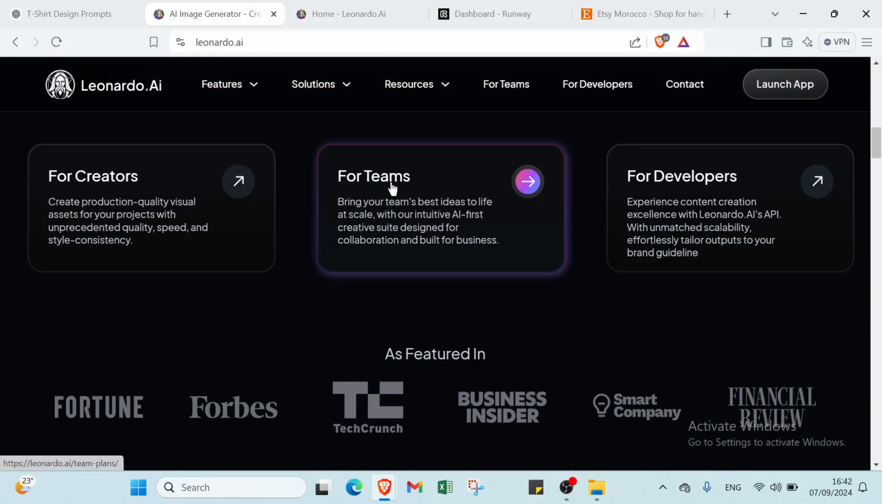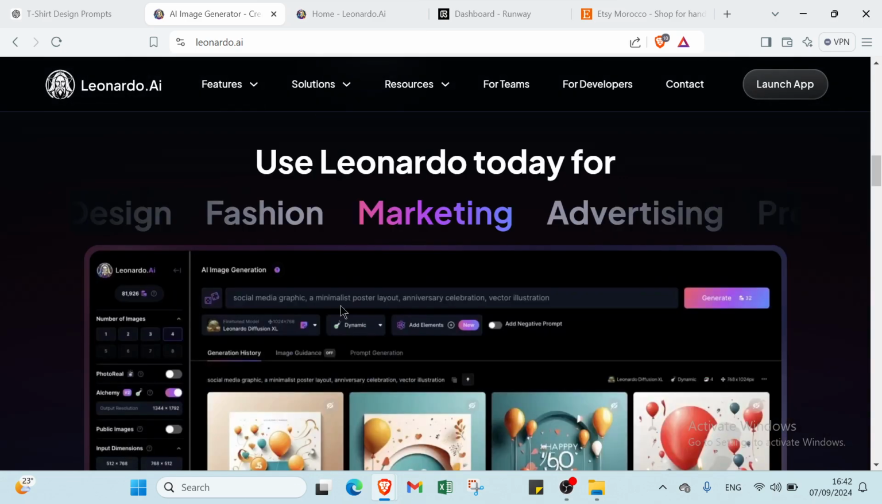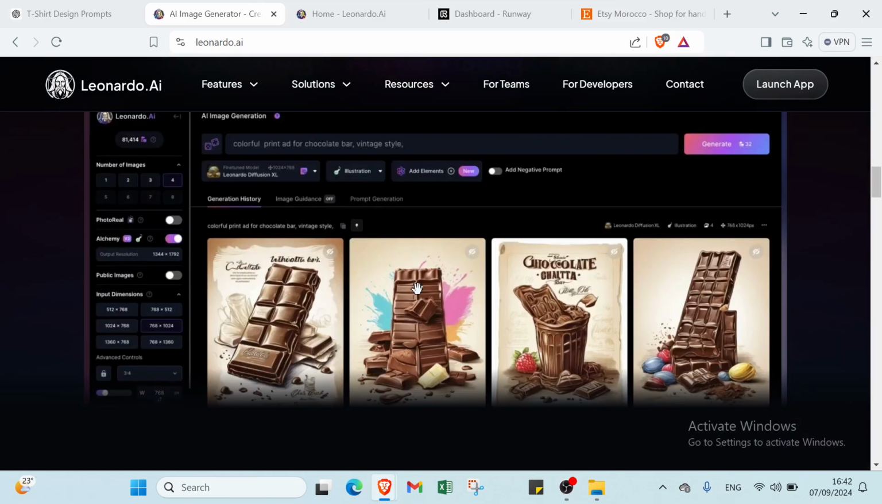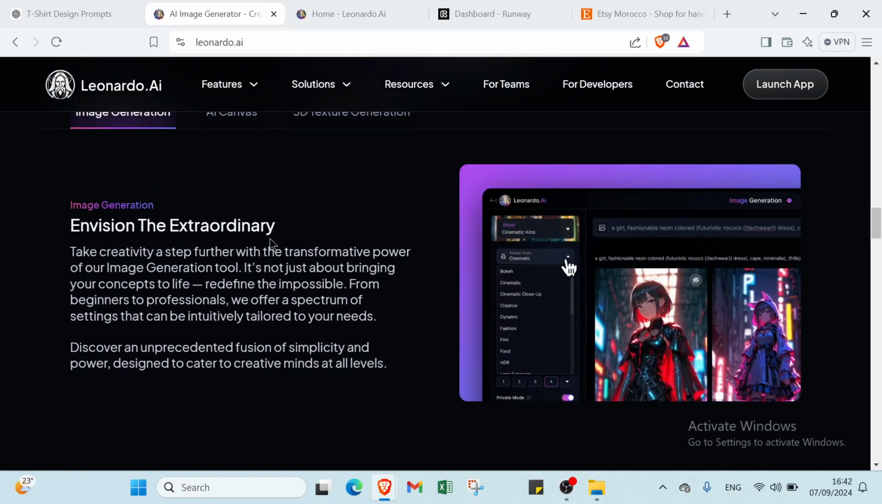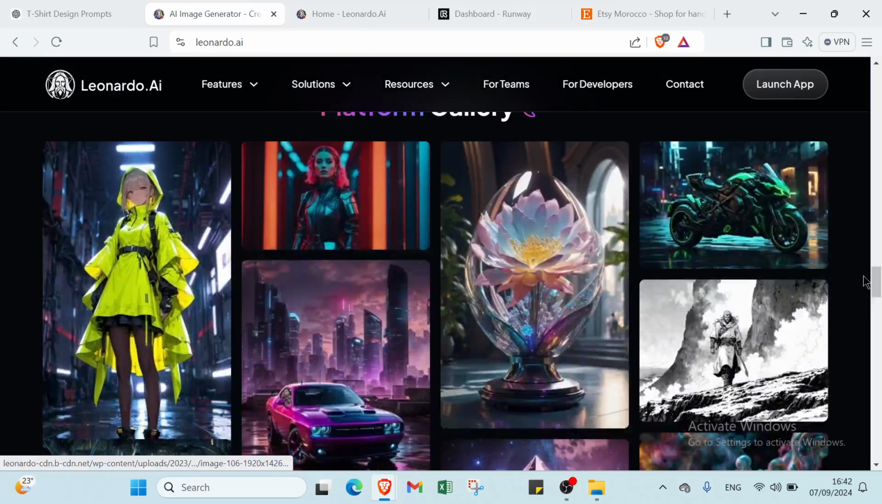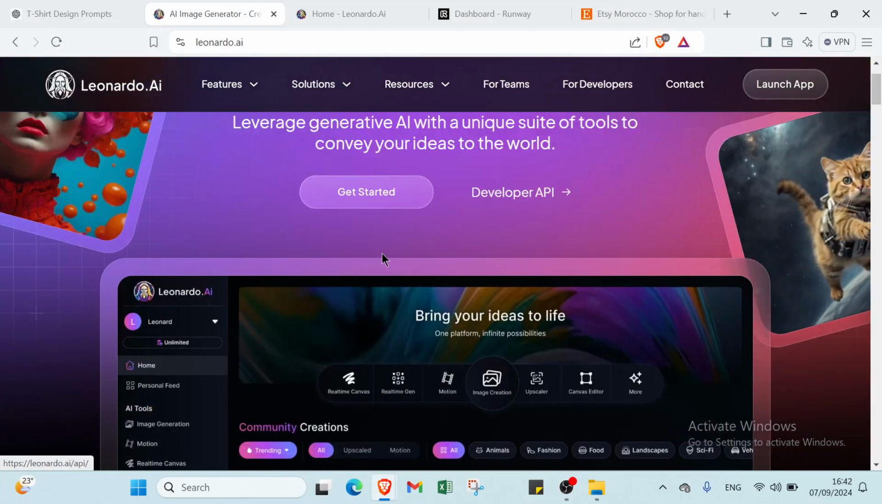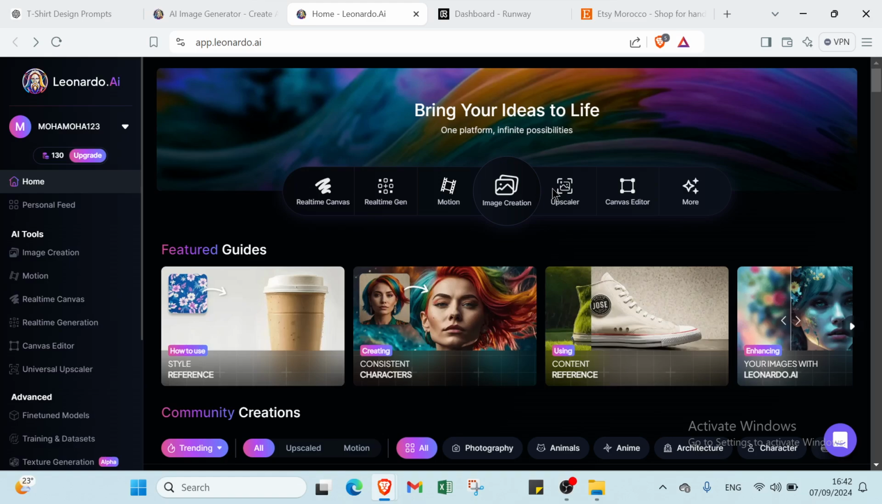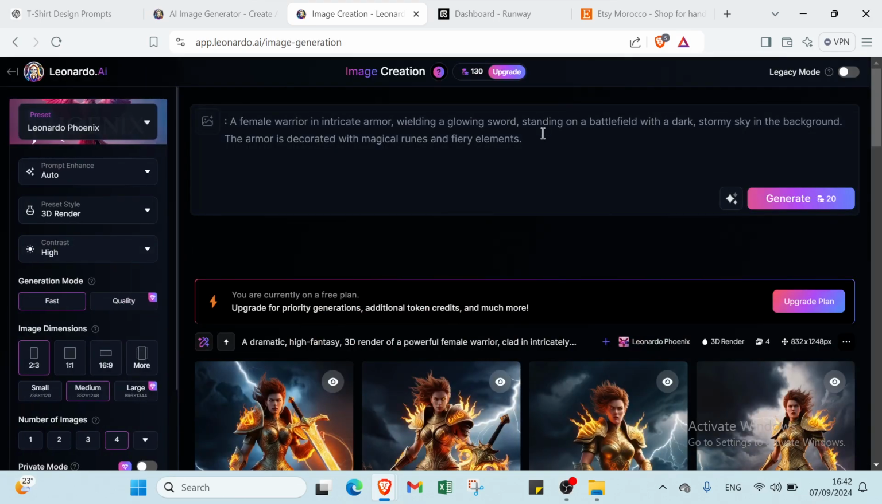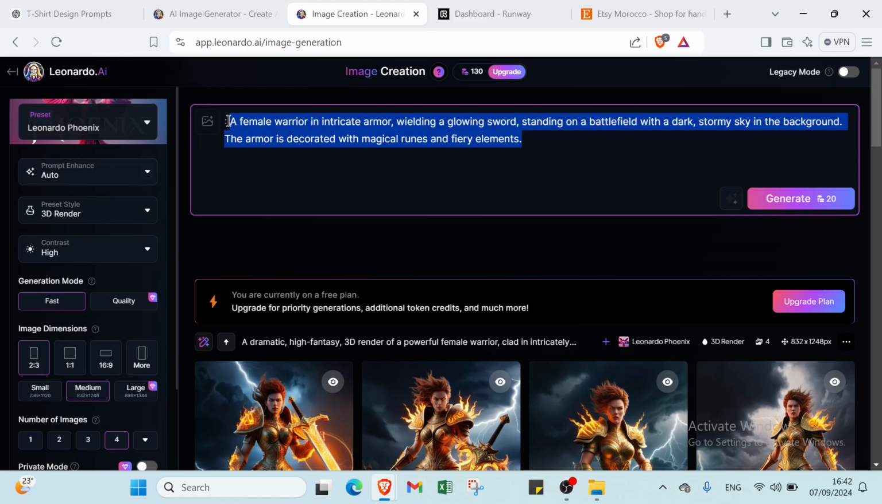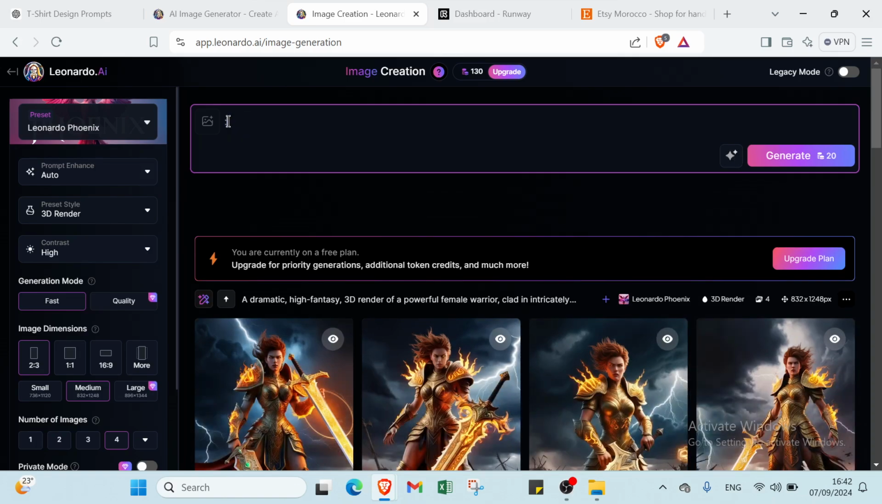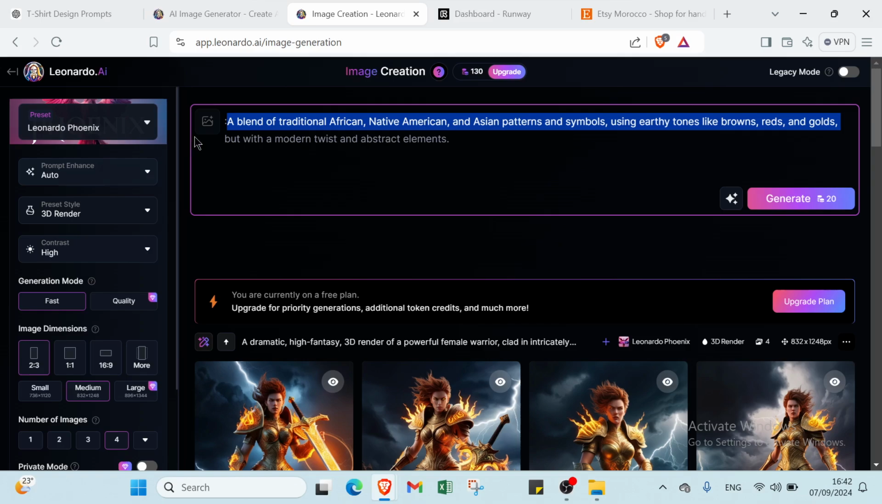We have here for creators, for teams, for developers. We have other things you can just read to understand more about Leonardo before getting started. So you click over here and you write your email, and this is the homepage of how it looks with Leonardo. Right now all I have to do is click on image creation, then you paste what you already copied from ChatGPT, as you can see. Then we have here some settings.